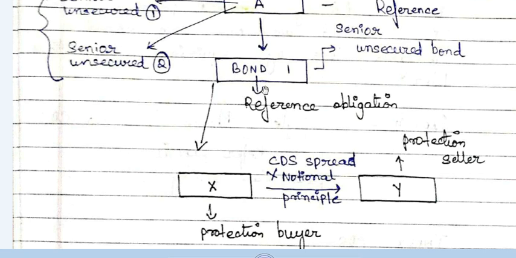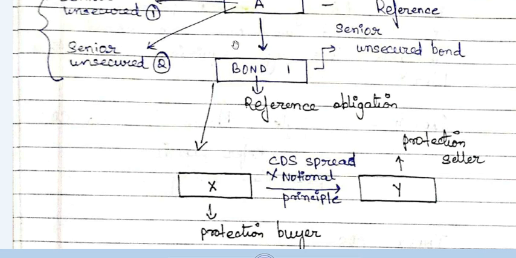So in this chapter we are solely focusing on the credit risk part. We are not focusing on the market risk or the maturity risk, but we are focusing on the credit risk. This needs to be clear to all of you before you study this chapter, because otherwise the concentration will be divided into many areas that is not at all needed. So we are focusing on credit risk.